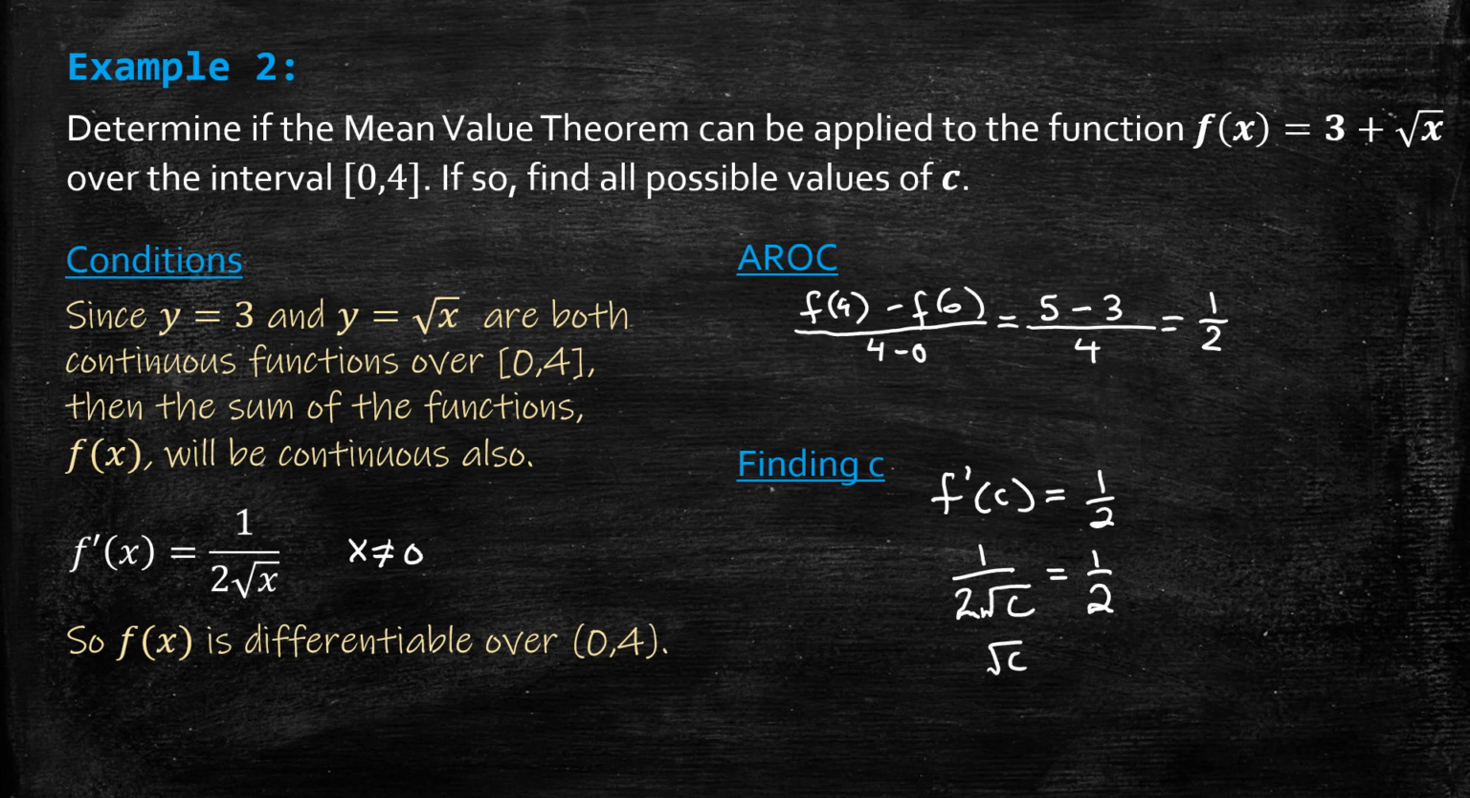And if you cross multiply, you get this. And we find out that the answer is c is 1. And 1 does fall in the interval 0 to 4, as was guaranteed. And we therefore know that f prime of 1 will equal 1/2.